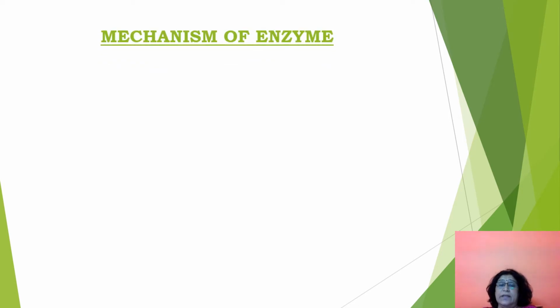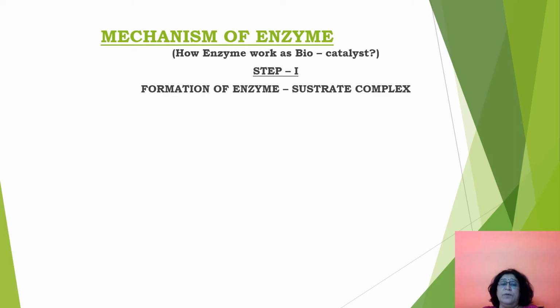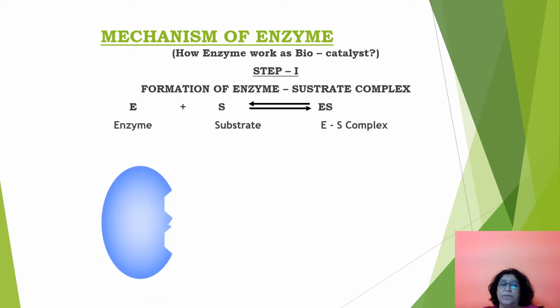Now, what is the mechanism of enzymatic reactions? So, how does an enzyme work as a biocatalyst? There are three steps. In step 1, formation of the enzyme substrate complex takes place. The enzyme combines with the substrate and the enzyme substrate complex is formed.